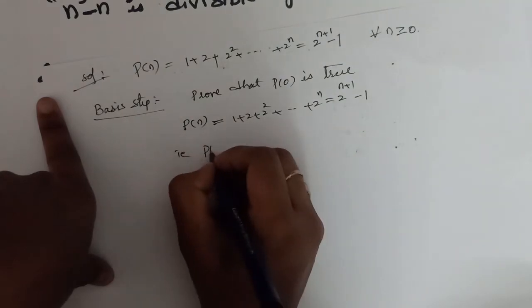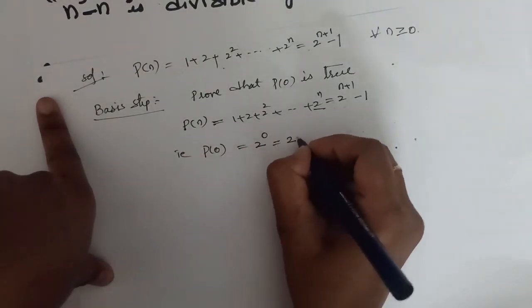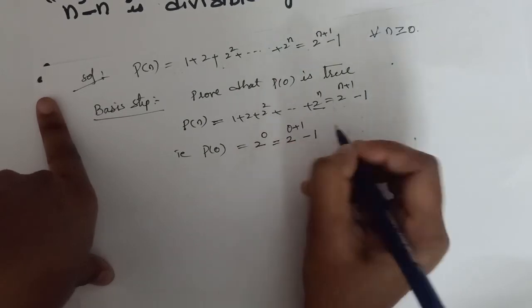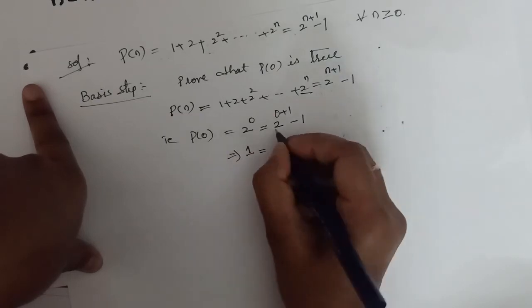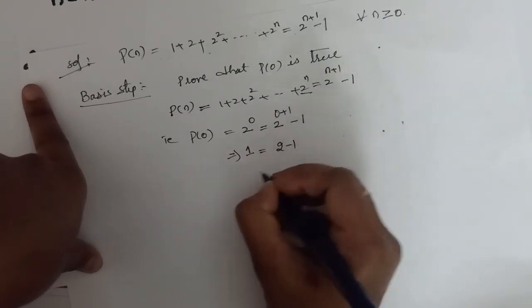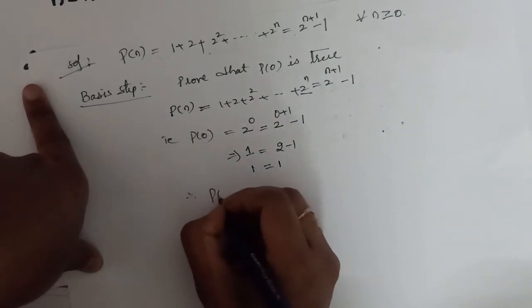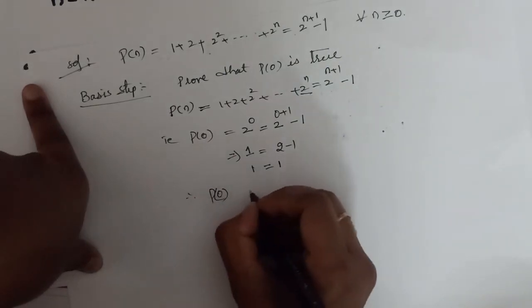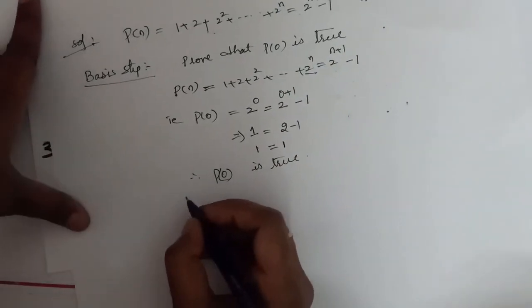That is, P of 0: 2 power 0 is equal to 2 power 0 plus 1 minus 1. So something power 0 is 1. This is equal to 2 minus 1, which is equal to 1, so 1 is equal to 1. Therefore, P of 0 is true. Okay, this completes the basis step.